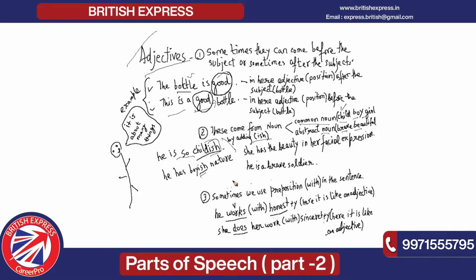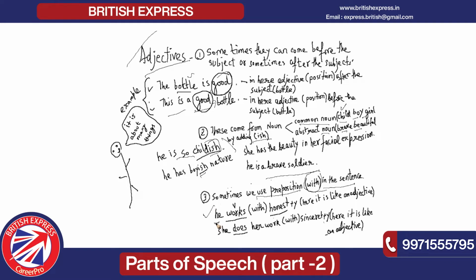Yes. Now there are some more adjectives where we are talking about the subject. Adjectives are basically talking about the subjects, and sometimes we use a preposition also. With is your preposition in the sentence. Now let us understand with the help of an example.